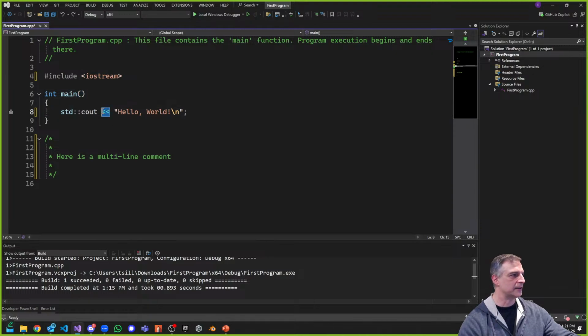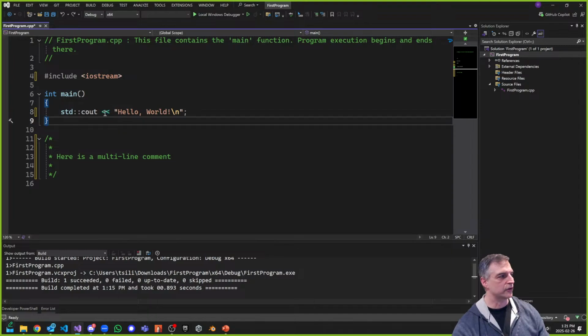Next, we have these funny marks right here, these two less than signs, right? When we look at the double less than signs, I want you to think about it as a stream. Imagine if I have all this data and I want to take that data and send it somewhere, then this is our stream operator.